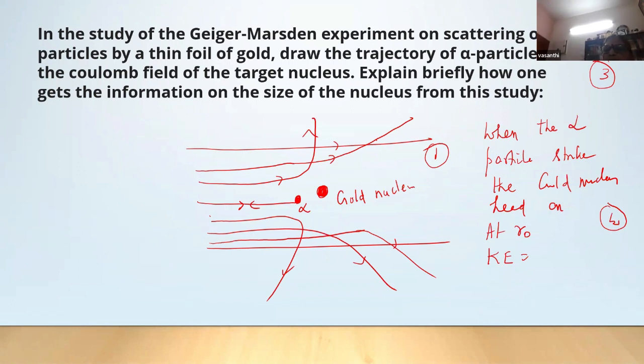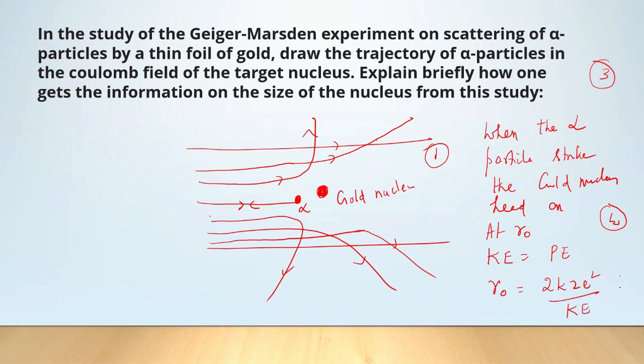Then kinetic energy is equal to potential energy, and deriving the expression for r0, 2K Z e squared by kinetic energy, can be given 1 mark.